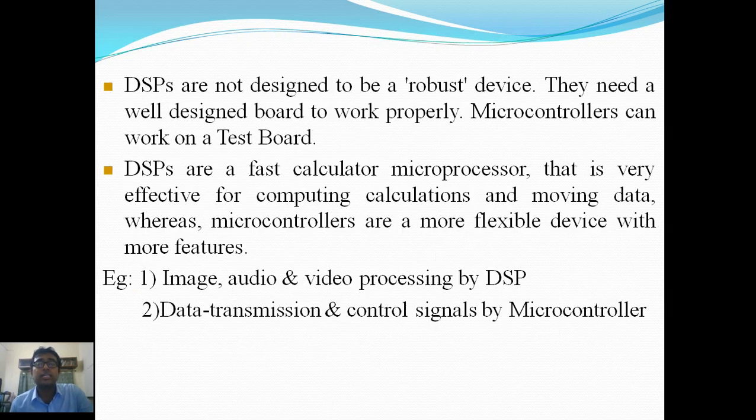Now, DSPs are not designed to be a robust device. They need a well-designed board to work properly. Microcontrollers can work on a test board. DSPs are a fast calculator microprocessor that is very effective for computing calculation and moving data, whereas microcontrollers are a more flexible device with more features. Image, audio, video processing by DSP; data transmission and control signals by microcontroller.